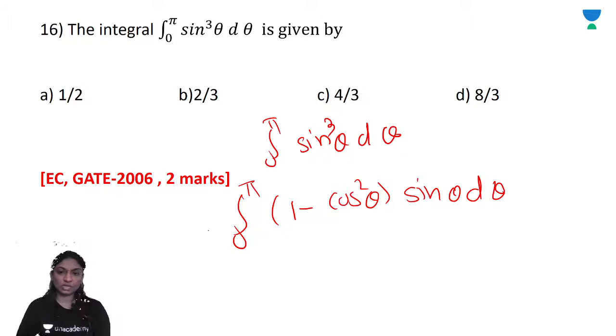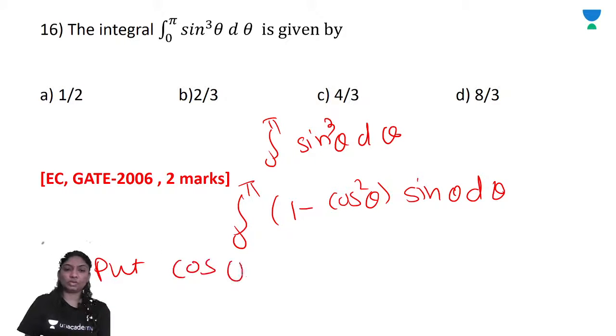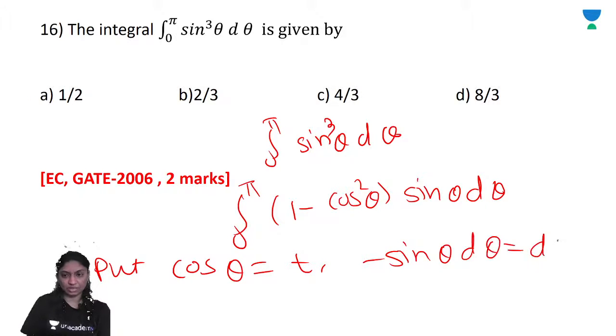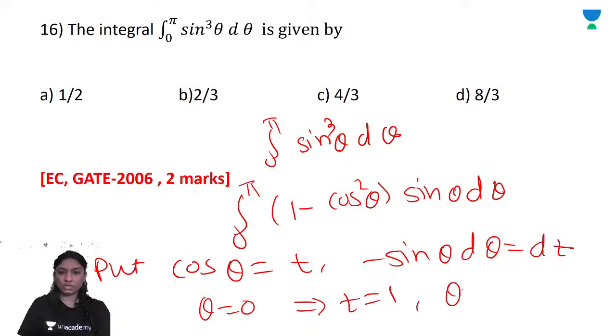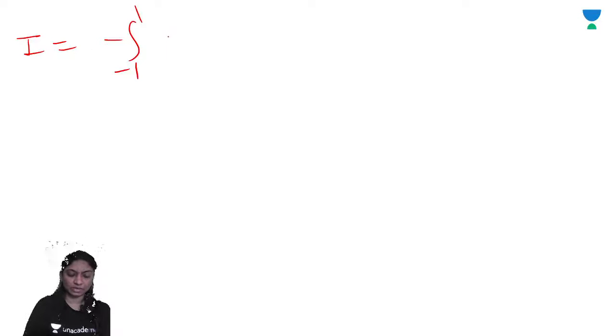But because of this I can use the substitution. Put cos theta is equal to t. Minus sine theta d theta is equal to dt. Right? For theta is equal to 0, cos 0 is 1, so t is equal to 1. For theta is equal to pi, cos pi is minus 1, so t is equal to minus 1. So t is varying from 1 to minus 1. So your integral becomes I is equal to minus of integral from 1 to minus 1, 1 minus t square.